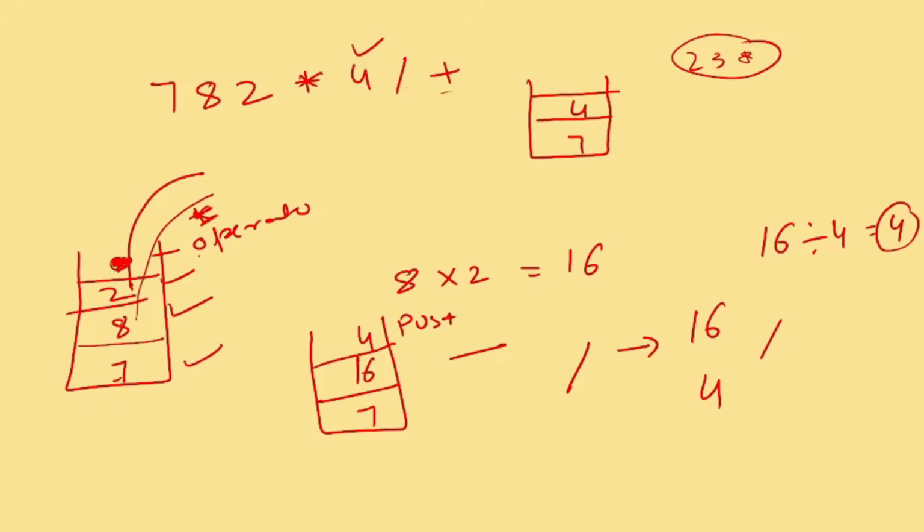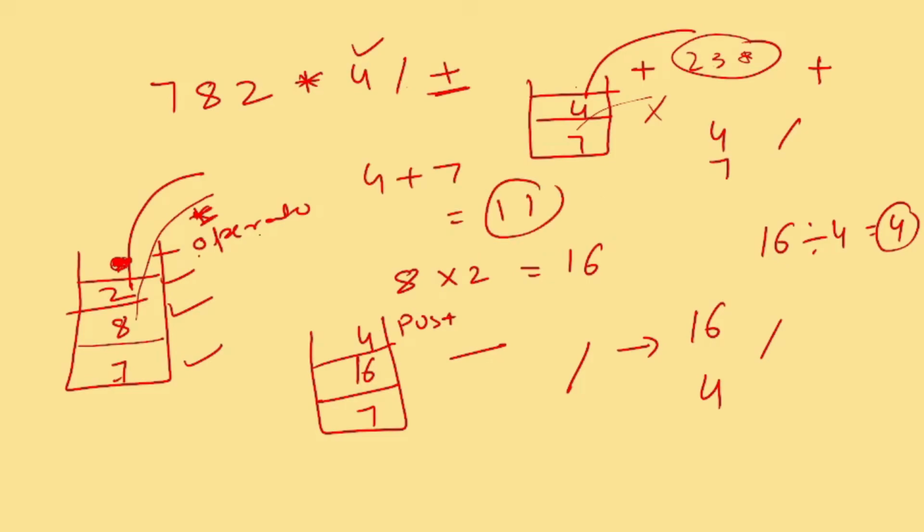And then what is next? The operator plus. It is not an operand, so does it have to be pushed? No. It will take the two values; just rewind the video and listen carefully to the algorithm. So it has to pop the two values, 4 and 7. What is the operator? The operator here is the plus sign, not the star, not the multiply. It's a plus sign. So 4 plus 7, that is 11, right?